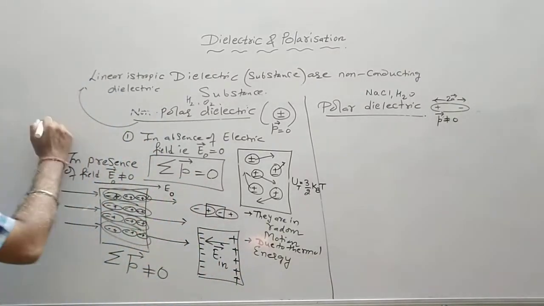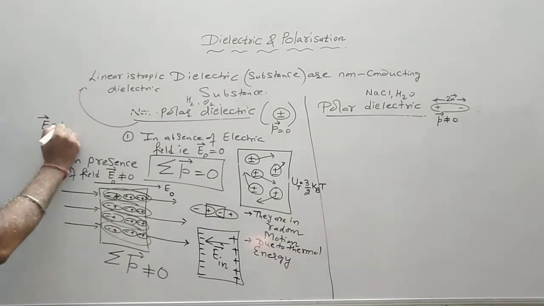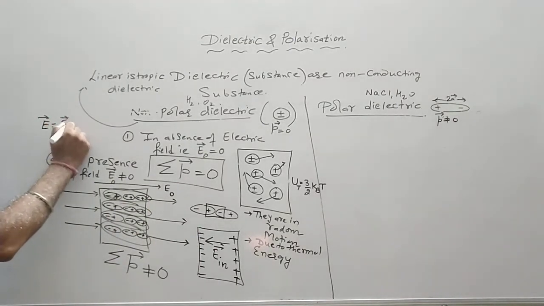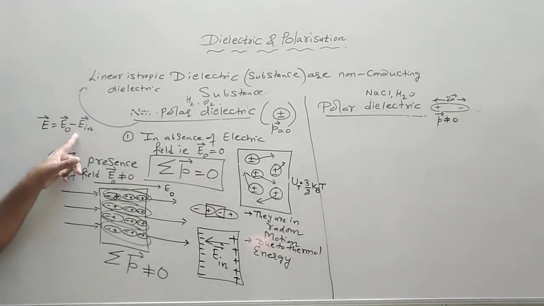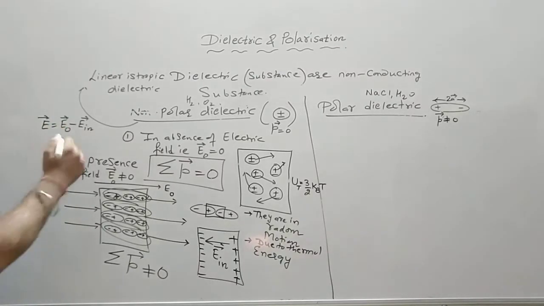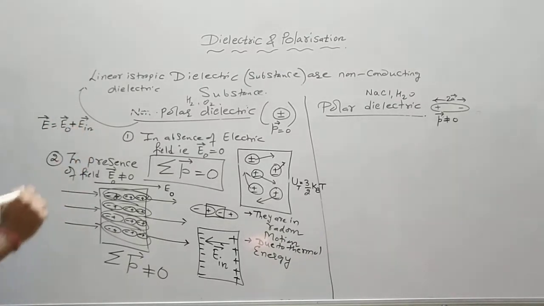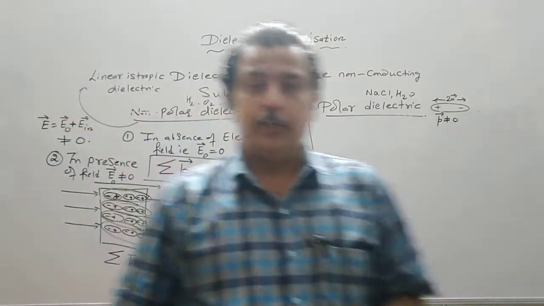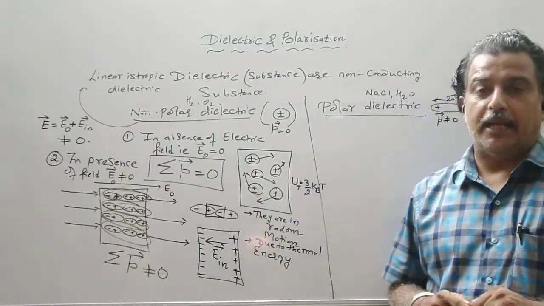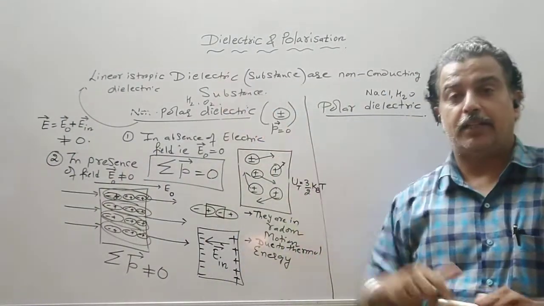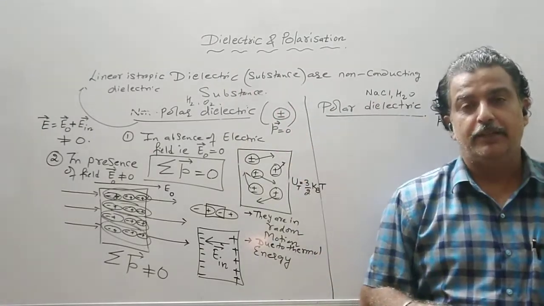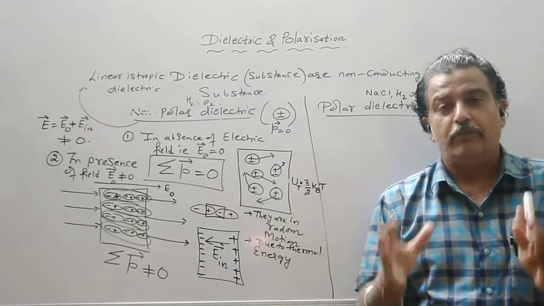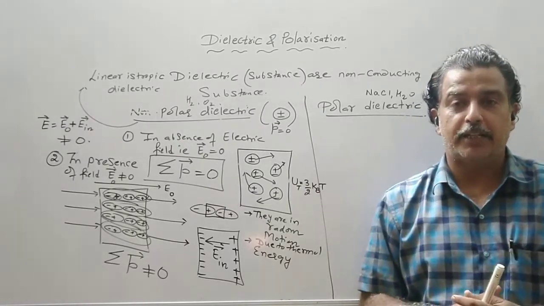But E vector is equal to E naught minus E induced, minus sign because it is in the opposite direction. Otherwise in vector form we write a plus. And this is not equal to 0. So this is a difference between the conductor and the dielectric. In a conductor, the resultant field was 0 when the conductor was placed in an external electric field.